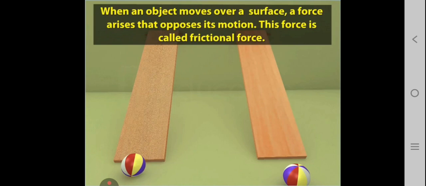When an object moves over a surface, a force arises that opposes its motion. This force is called frictional force. It is always in a direction opposite to that of motion of the object.